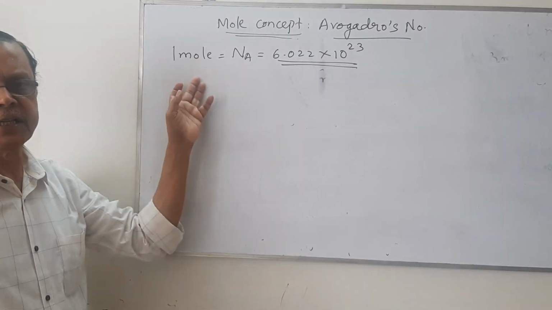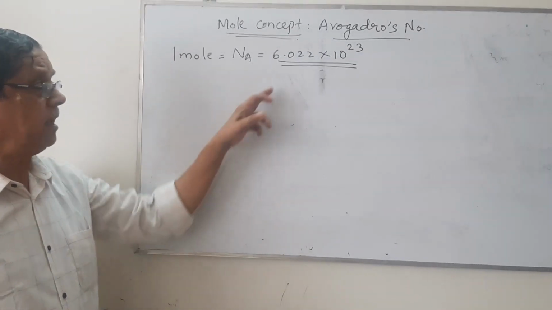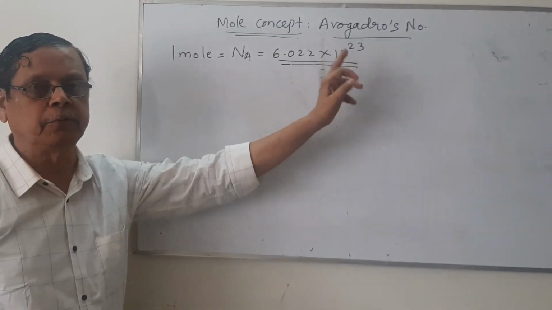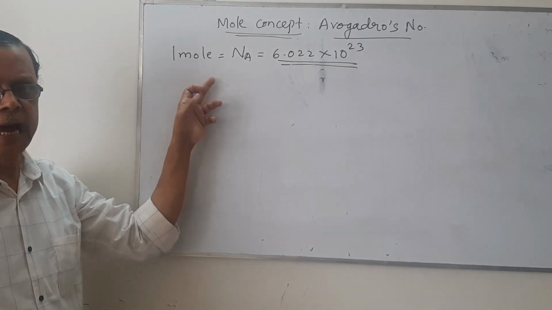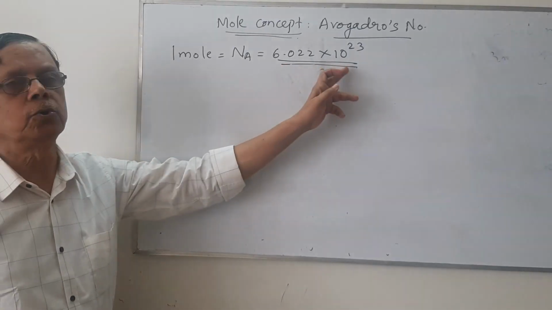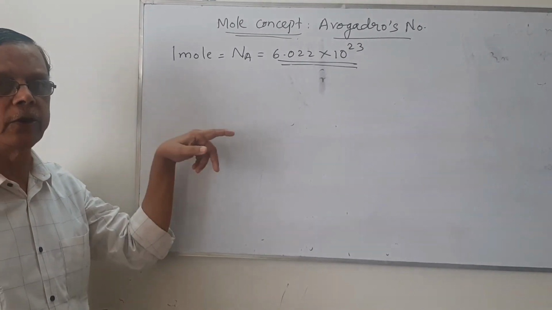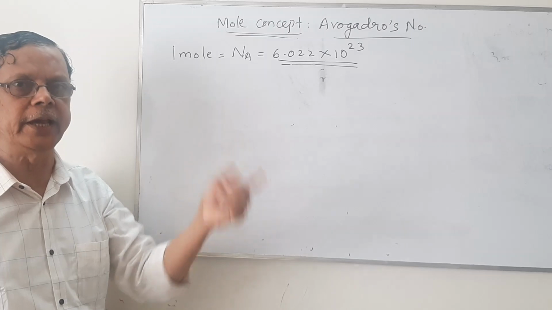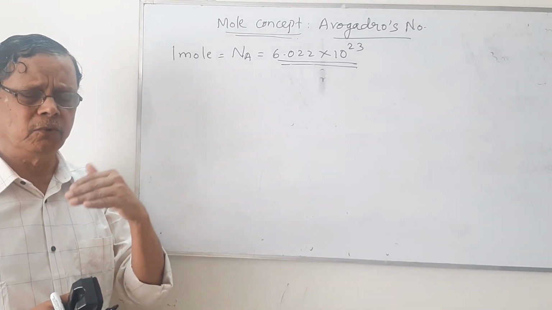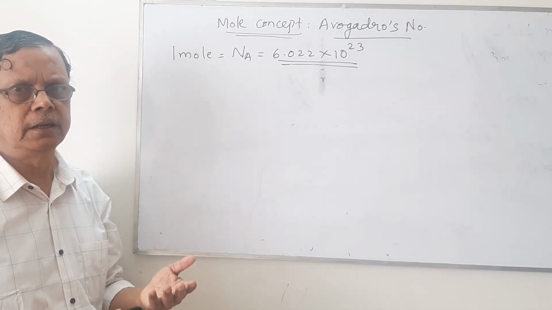If 1 mole of a substance is taken, say for example 1 mole of electrons, we can say 6.022 into 10 to the power 23 electrons. 1 mole of atoms, 6.022 into 10 to the power 23 atoms. 1 mole of molecules, here you remember 1 mole of molecules. That's why while writing molecules, you should not write the short term.